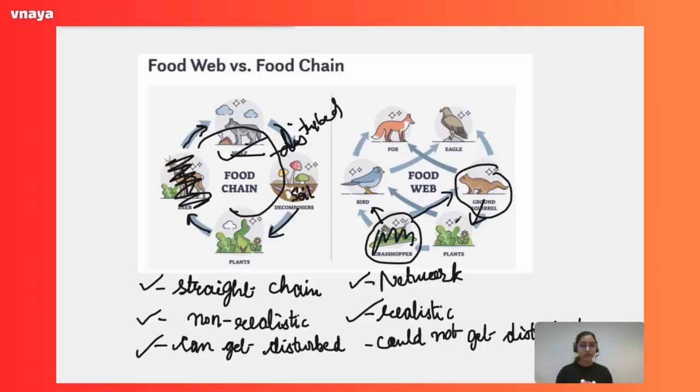But that is not the case with food web. As I have already said, if grasshopper is removed, in that case squirrel can feed upon the plants, and bird can feed upon the plants. So that's how food web and food chain are different from one another.